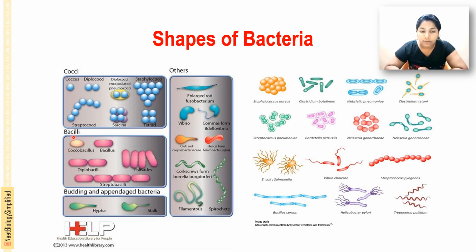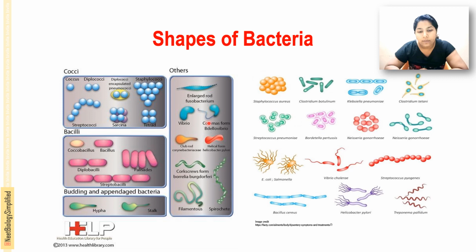And in the case of bacilli, there is the cocobacilli. Cocobacilli means it is either a coccus form or a bacillus form. It is actually a mixed form, a merged form of the cocci as well as the bacilli. They are neither cocci nor bacilli. And the bacillus is a single cell, a rod-shaped bacterium. Diplobacilli, where 2 bacilli are there. And palisade means an arrangement of these bacteria joined at the corners. And next is streptobacilli, where chains can be seen.